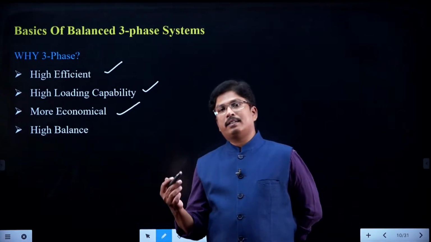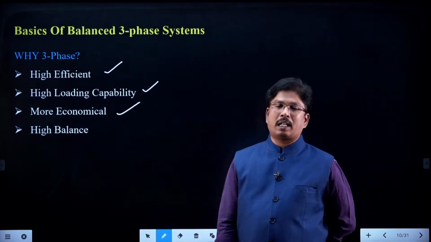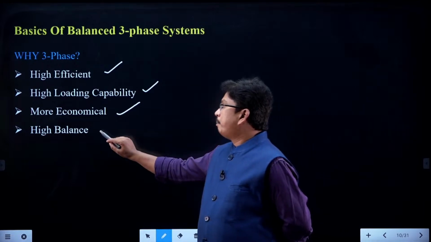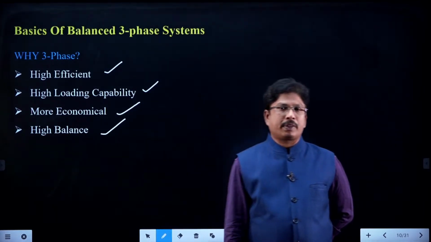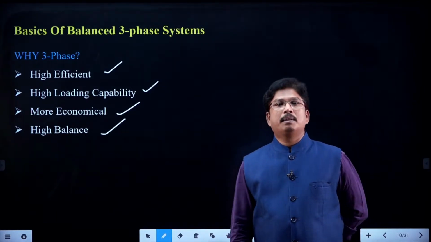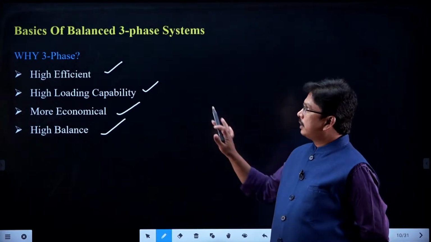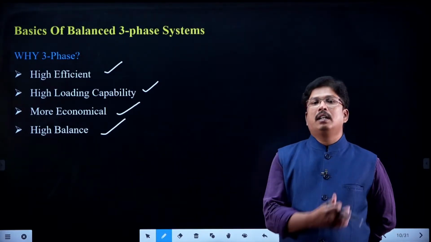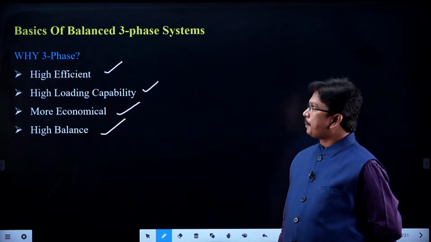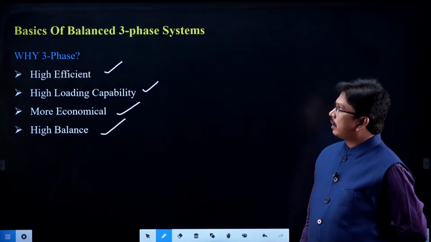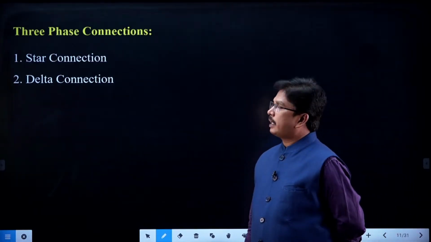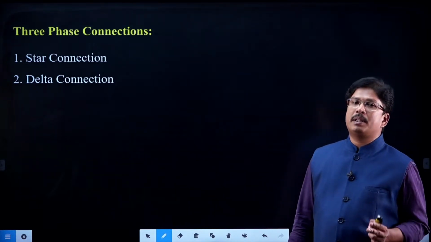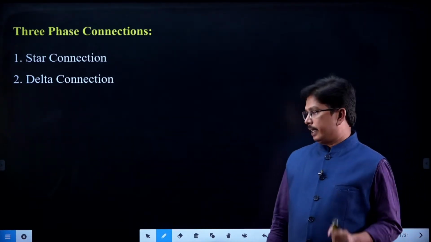If you are using a single three-phase system, it is more economical, and balanced operation is also possible. In three-phase system, balanced operation is possible, right students. So these are the advantages of the three-phase system compared to the single-phase systems. What are the types of connections we are having here? There are two types of connections. One is the star connection and the other is the delta connection.